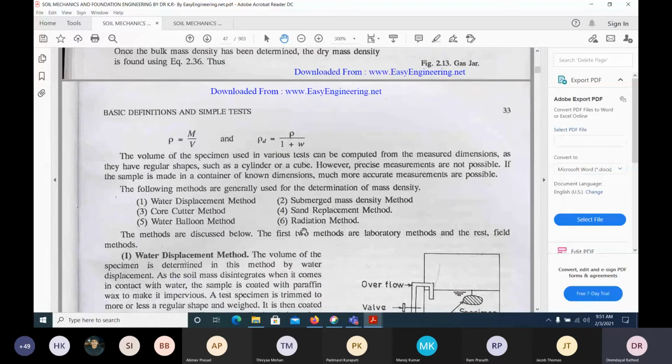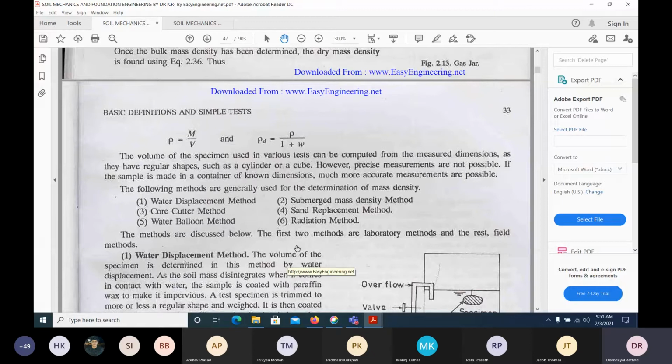There are a few methods. Only the core cutter method and the sand replacement method are very famous. If you are interested, you can read the other methods also. But these two methods are important, and there are so many other methods also given. We follow these in the laboratory. In NIT also we will do this test: core cutter method and sand replacement.